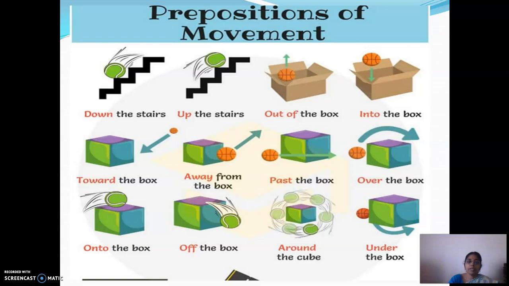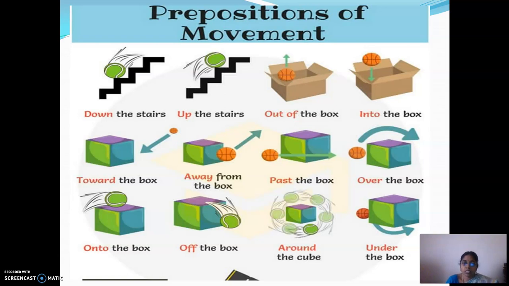Prepositions of movement: down the stairs, up the stairs. Can you see the ball moving down and up? The movement is shown either by the arrow mark or by the movement itself. Right?